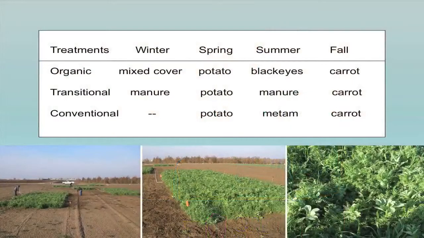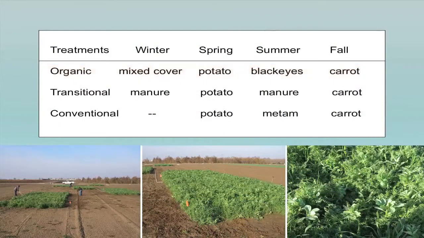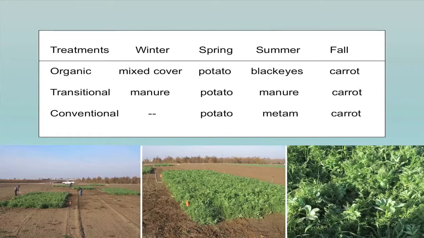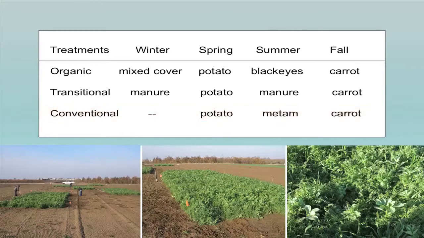Okay, so our next experiment included 3 treatments: an organic treatment where the nitrogen was just supplied by green manure, incorporating green residue; a treatment we called transitional, which was mostly composted animal manure; and then a conventional treatment that included a treatment with metam, or Vapam, metam sodium. And that's a pretty common use in California.